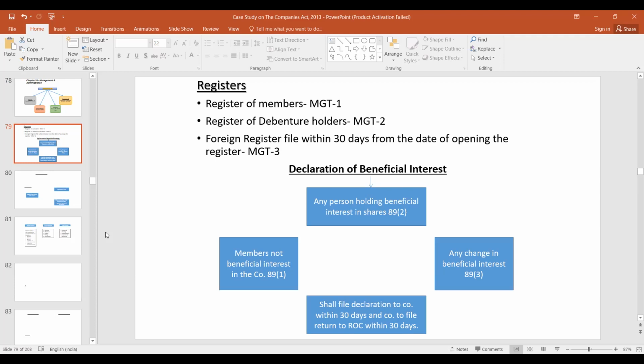Who will sign the annual return? We have already seen. The director and company secretary, or company secretary in practice where there is no company secretary, or it is signed by two directors when there is no company secretary. So any of them can sign the annual return.